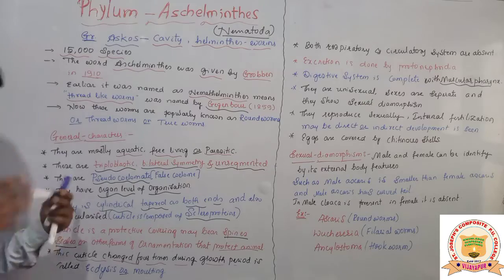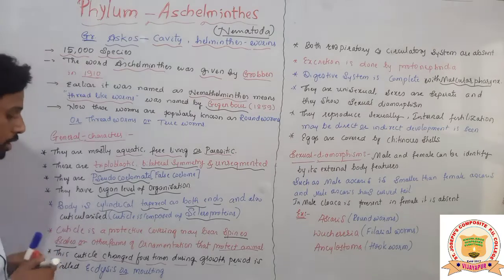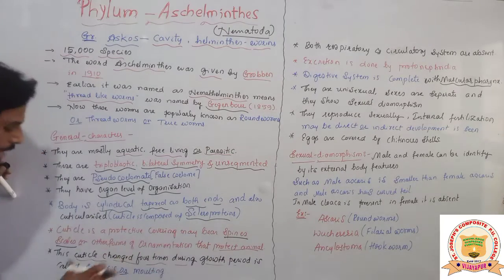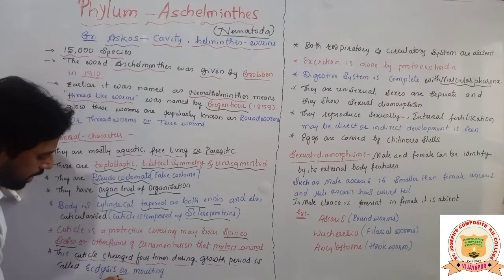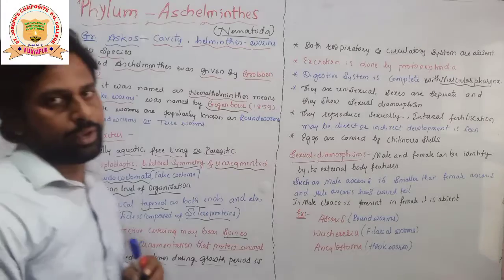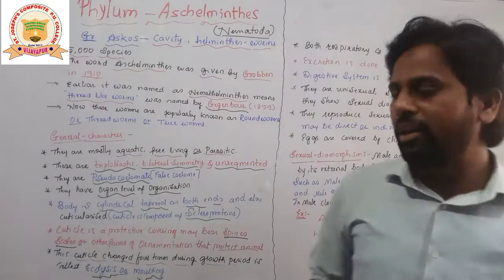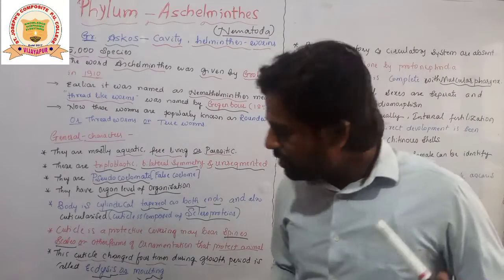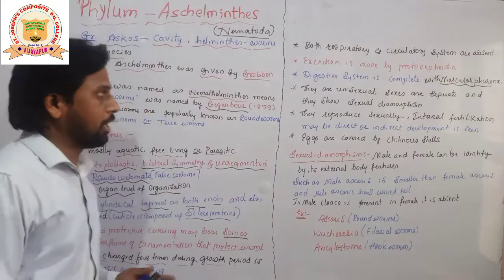That release or shedding of the cuticle, the shedding of cuticle is called as what? Ecdysis, or we can say also molting. Ecdysis or molting it is being called, students. Okay, so this is what about the cuticle.